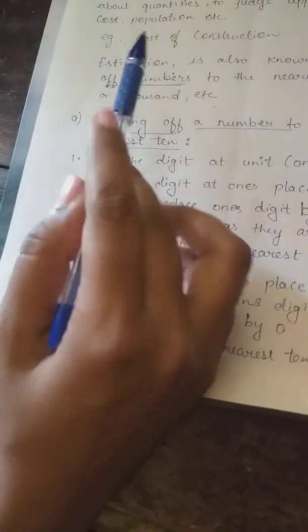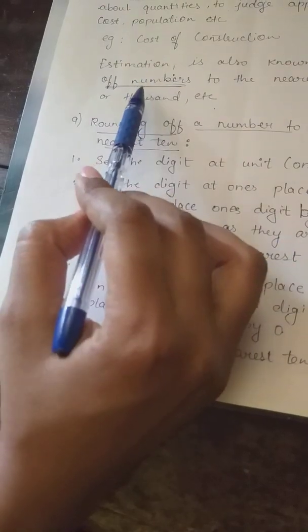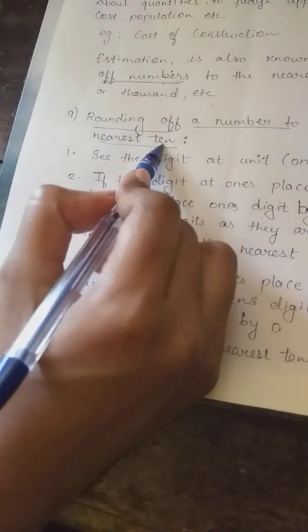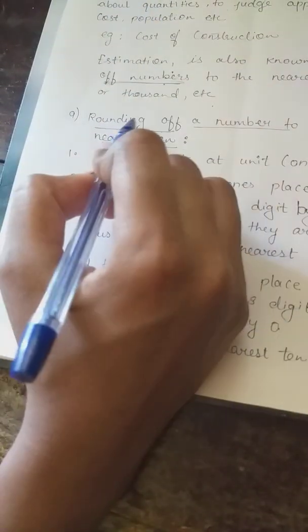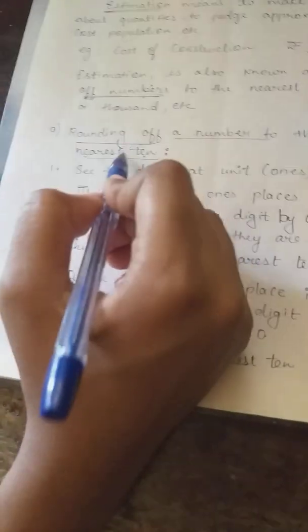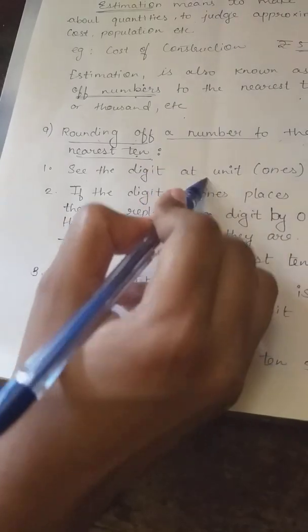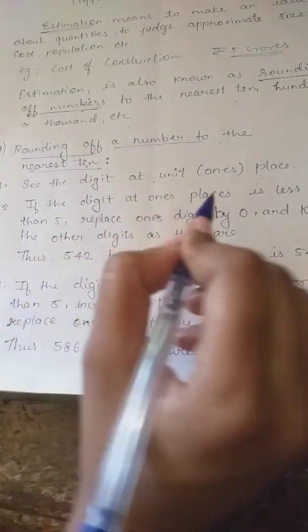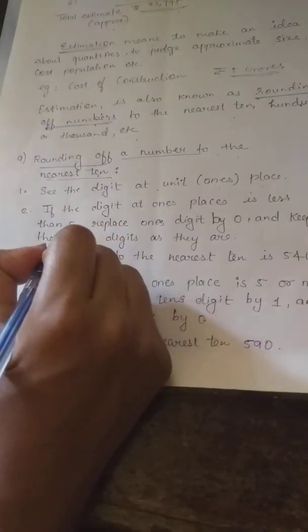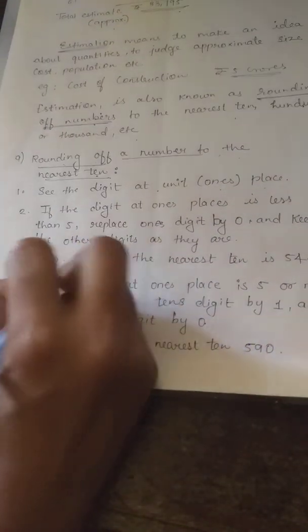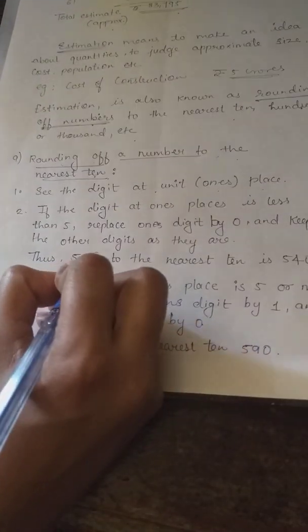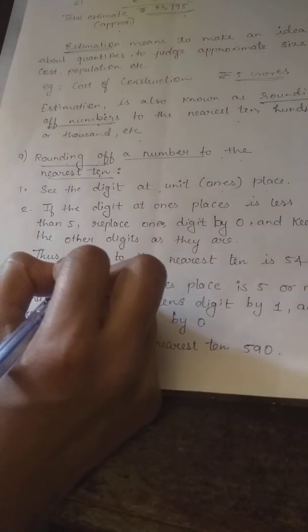We have just learned that estimation is nothing but the rounding off of numbers. So now we'll do it to the nearest 10. Rounding off a number to the nearest 10: see the digit at the unit, or you may say ones place. If the digit at ones place is less than 5, I have taken an example over here, 542, and the unit place, that is 2, which is less than 5.